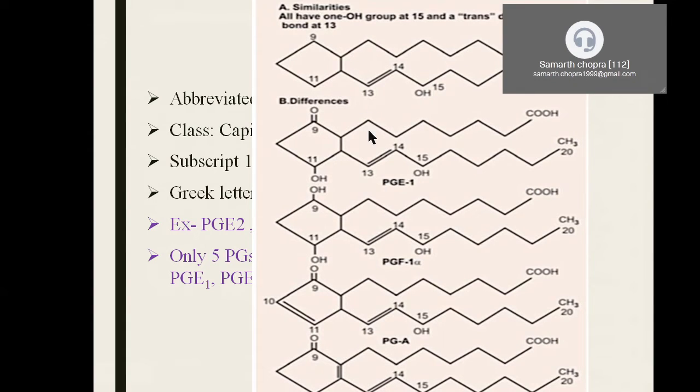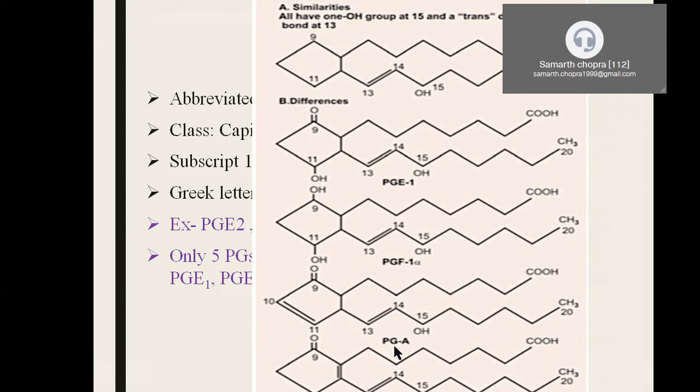Now coming to the PGE series, if you look at this diagram, all naturally occurring ones have a hydroxyl group at the 15th carbon atom and a double bond at the 13th and 14th carbon atoms. But what has happened to the cyclopentane ring? At the 9th carbon atom, there is a ketone group attached, and at the 11th carbon atom, there is a hydroxyl group attached. Compare with the PGF, the F series. In the F series, the structure remains the same as PGE1, but it differs at the 9th carbon atom, which has a hydroxyl group instead of a ketone group.